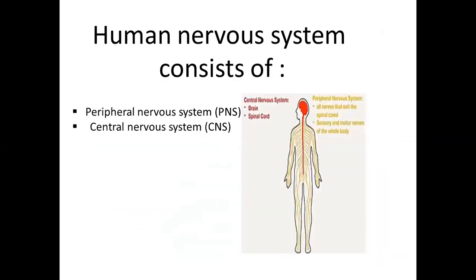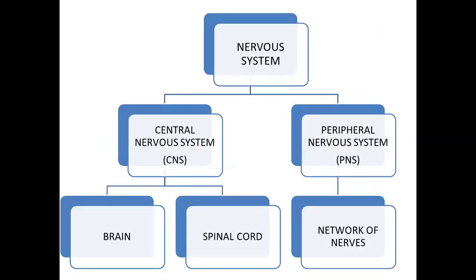Again, the review from the previous knowledge: the human nervous system actually comprises the peripheral nervous system, that is PNS, and the central nervous system, that is CNS. You have talked about it. Okay, this is the very same slide which we have already discussed.